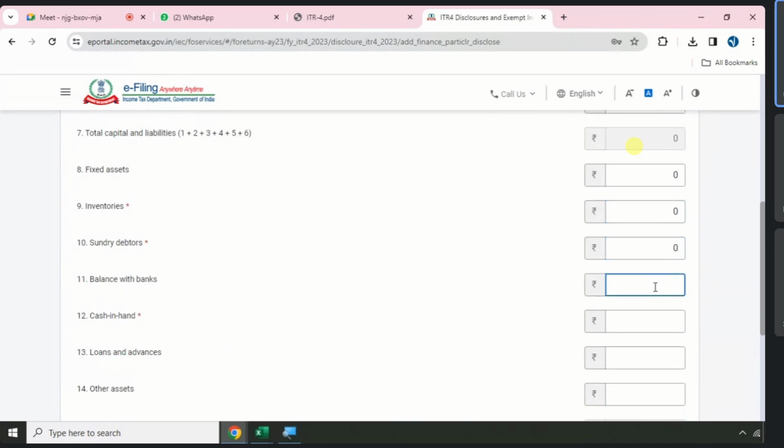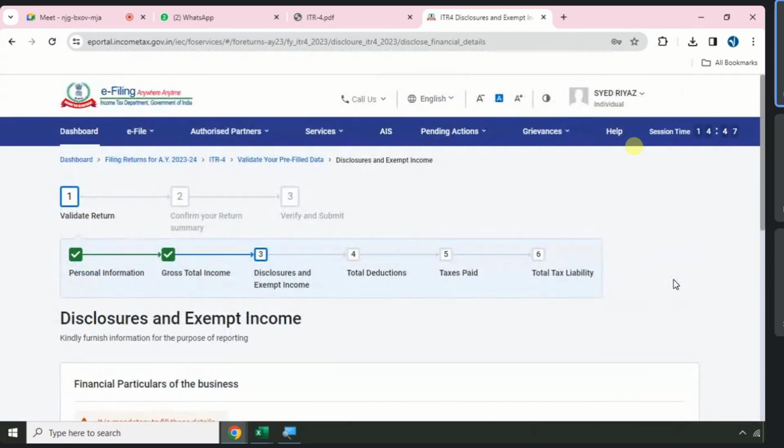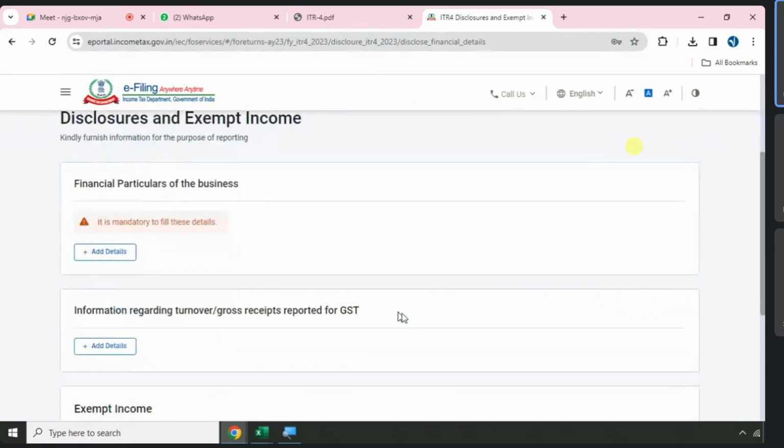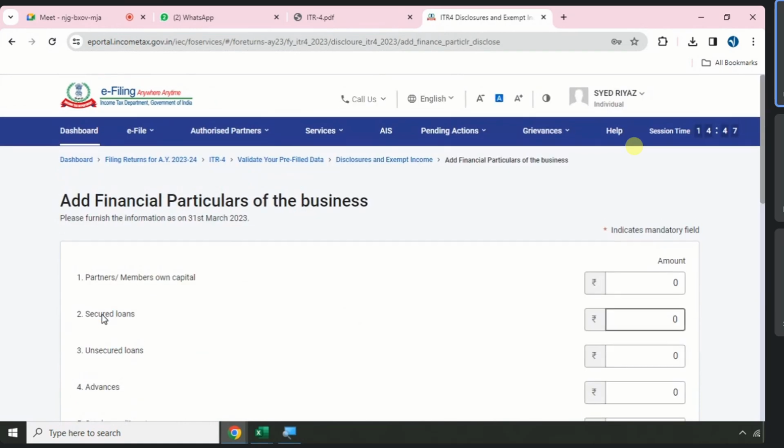If you want to report, you can report, but it is not mandatory. Because when audit is not conducted, how do you finalize your net capital, the closing capital, what is debtor, what is creditor? It is not at all possible, right? So I reported all financials as zeros.